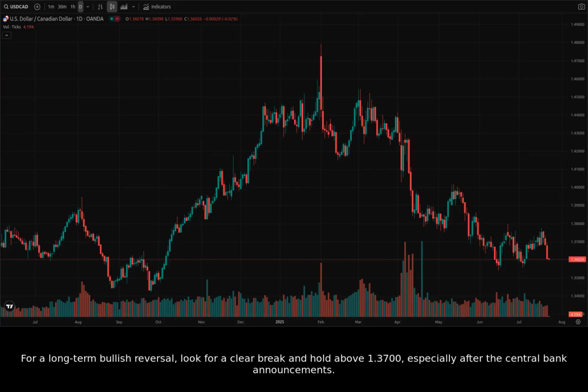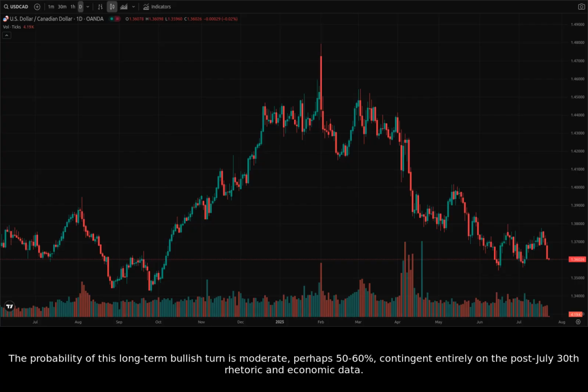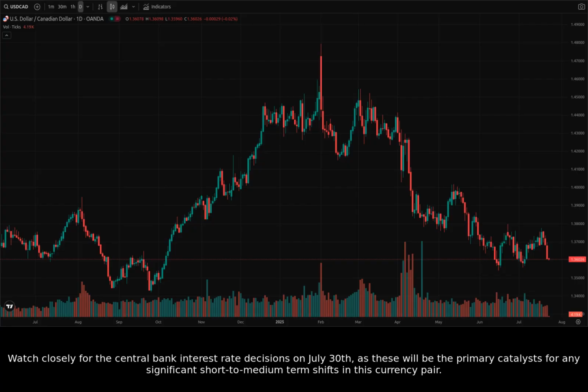For a long-term bullish reversal, look for a clear break and hold above 1.3700, especially after the central bank announcements. The probability of this long-term bullish turn is moderate, perhaps 50 to 60%, contingent entirely on the post-July 30th rhetoric and economic data. Watch closely for the central bank interest rate decisions on July 30th, as these will be the primary catalysts for any significant short to medium-term shifts in this currency pair.